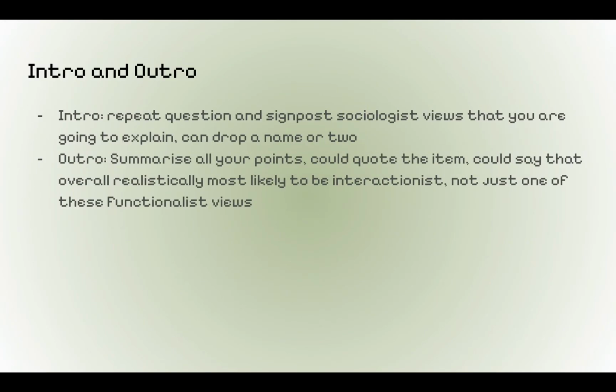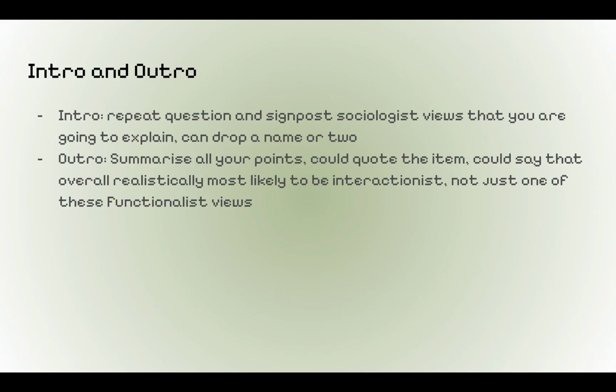So for intro and outro, I usually just do the same thing for every single 30 marker. I don't think it's that important if you've got the structure down. For the intro, I usually just repeat the question, so I would include the words strain theory, contributions to strain theory into the intro. You want to signpost some of the sociologist views, for example, drop Merton, drop Cloward and Ohlin in the intro, say Merton did suggest something, these functionalists have different views.